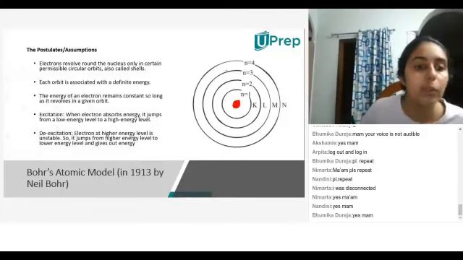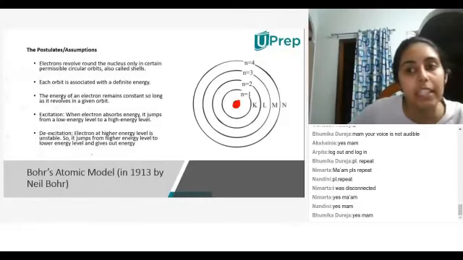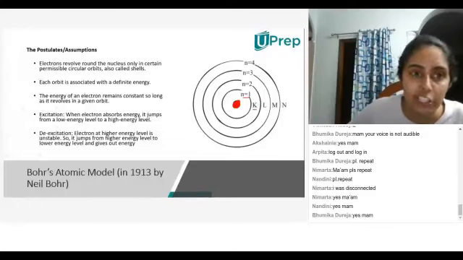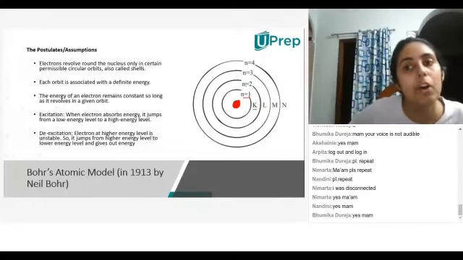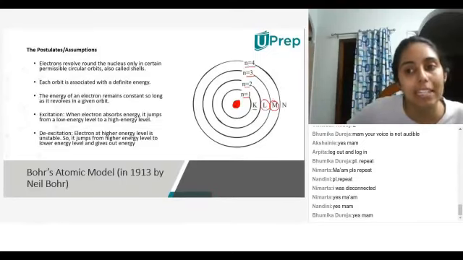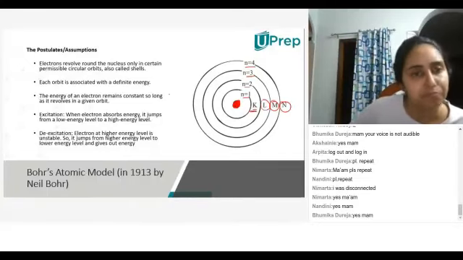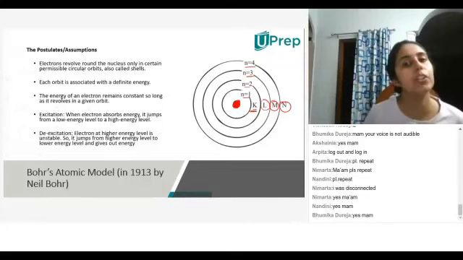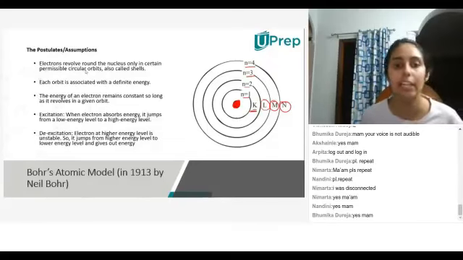So Bohr started to name these orbits starting with K. He said the first orbit, or n is equal to 1, will be called the K orbit or the K shell. The second orbit will be called the L shell. The third orbit will be called the M shell, and the fourth orbit will be called the N shell. So the naming of the orbits starts from K. Okay. So now electrons revolve around the nucleus only in certain permissible circular orbits, also called shells.